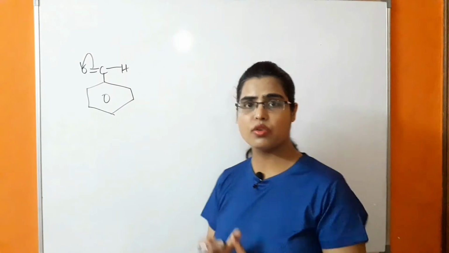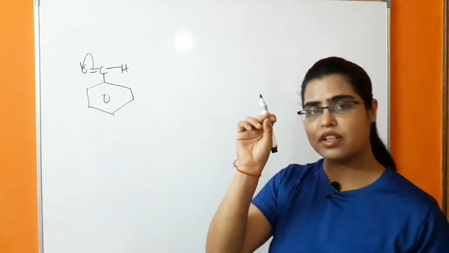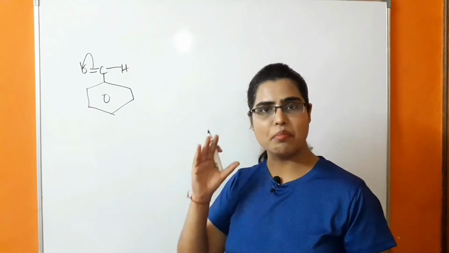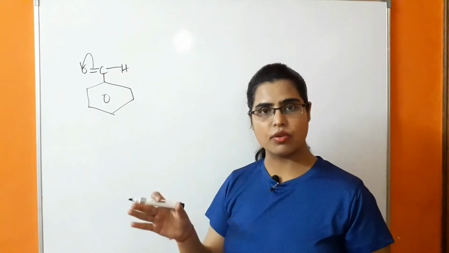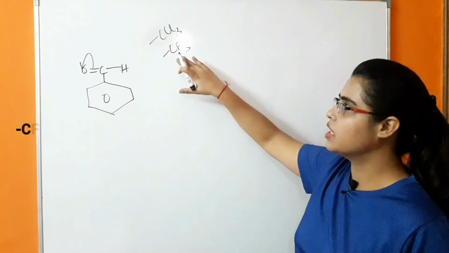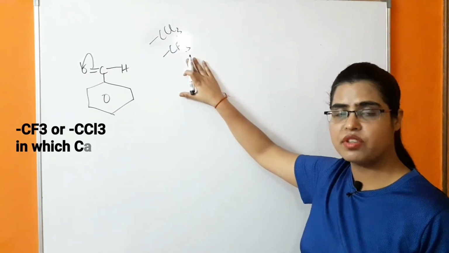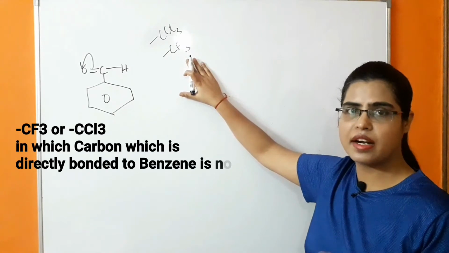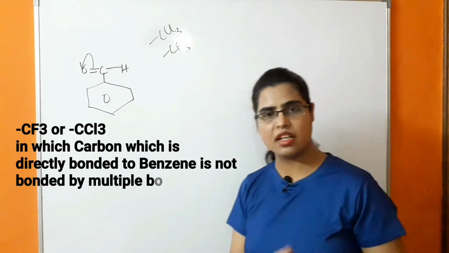There are some other groups also in which the atom which is attached to the benzene ring is not bonded by a multiple bond with an electronegative atom. Example: CCl3, CF3, these are also meta-directing groups. It means they are initiating electrophilic substitution reaction in meta position.